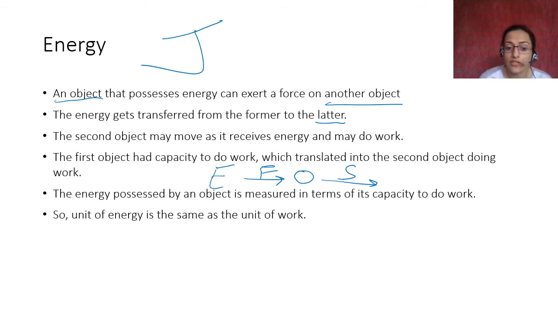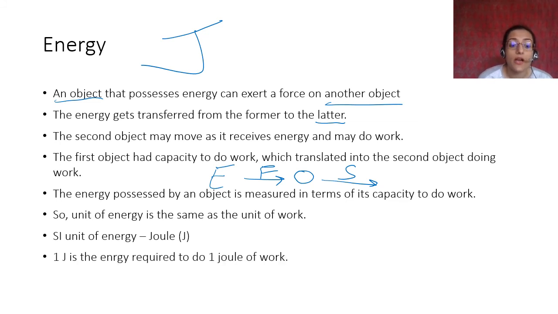So the unit of energy is the same as the unit of work, which is joule. SI unit of energy is joule. 1 joule is the energy required to do 1 joule of work. 1 joule of energy is required to do 1 joule of work. And what is 1 joule of work? It is the work done when 1 Newton of force is applied on an object which makes it move 1 meter.